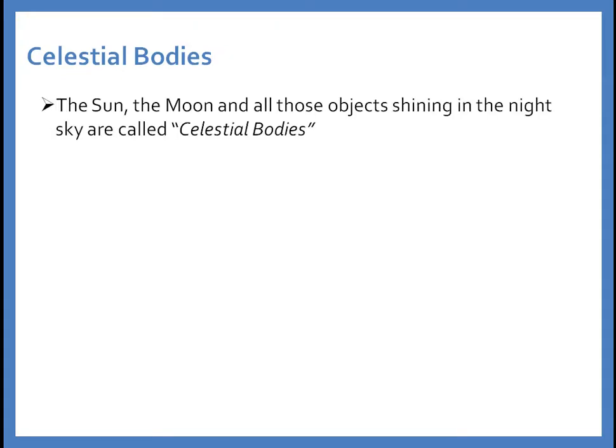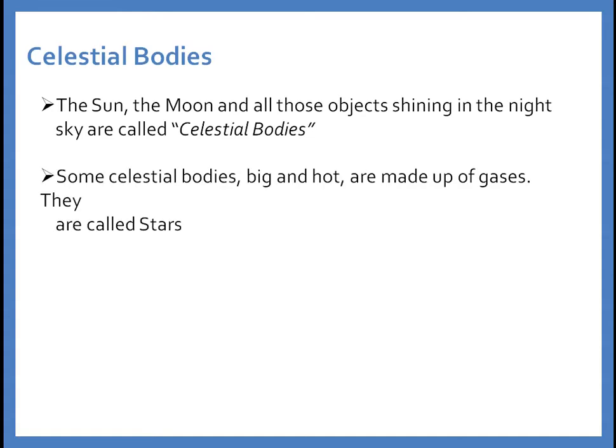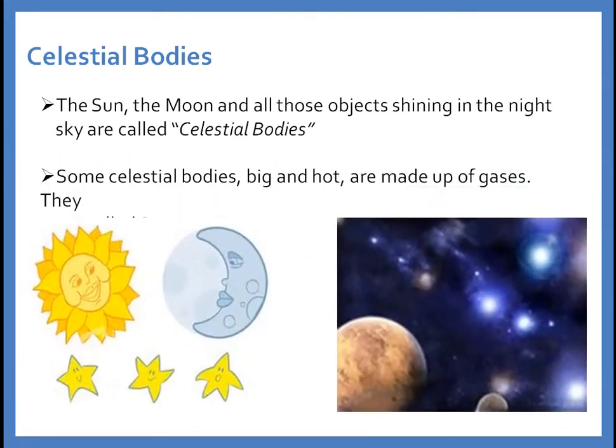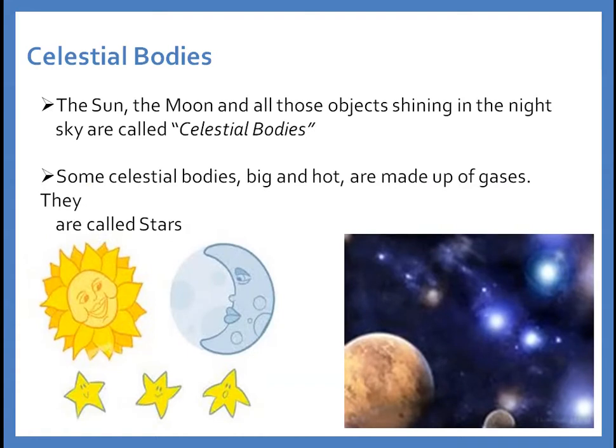Next, what are celestial bodies? The sun, the moon, and all those objects shining in the night sky are called celestial bodies. Some celestial bodies, big and hot, are made up of gases. They are called stars. For example, these two images I am placing for you: sun, moon, stars, and all these are celestial bodies.